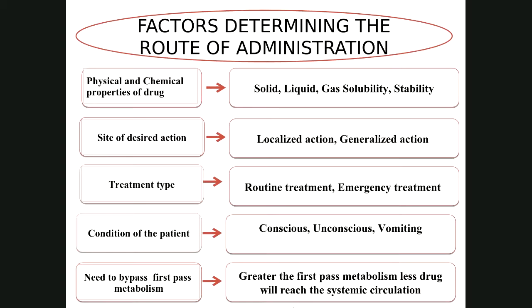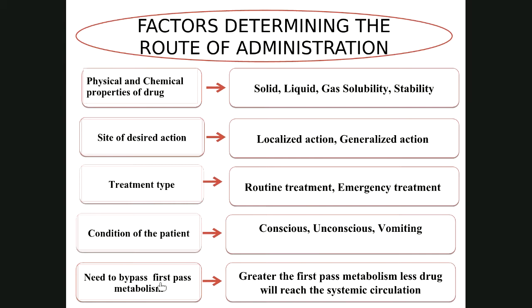Next is need to bypass first pass metabolism. Now, what is first pass metabolism? I will let you know in the next slide. Now, greater the first pass metabolism, less drug will reach the systemic circulation.